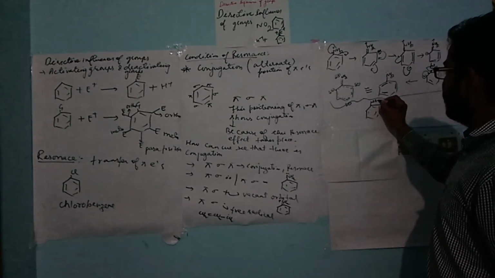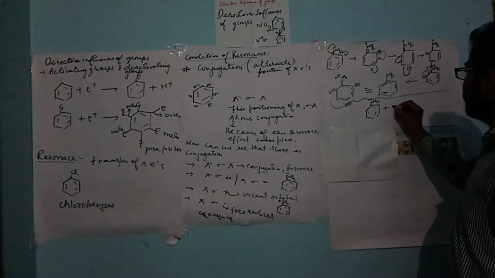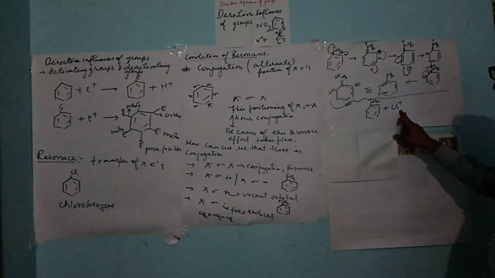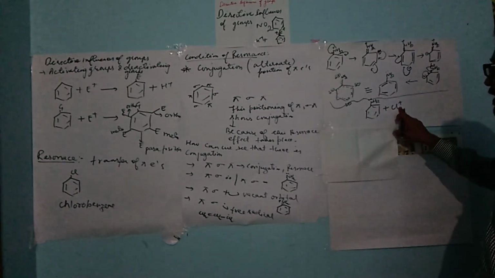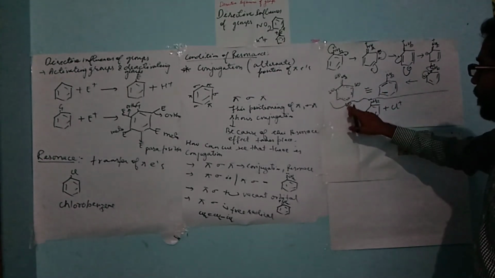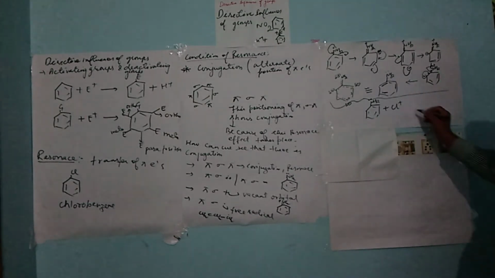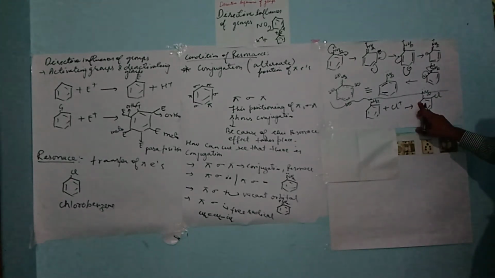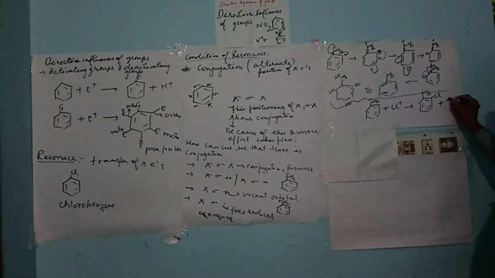Suppose there is an aniline and there is an attack of chloronium ion, that is an electrophile Cl plus. At what position will this attack? It can attack at the ortho or para position. So there will be two compounds. Firstly, it can attack at ortho. If you place it over here, it is the same symmetrical structure, or at this position.